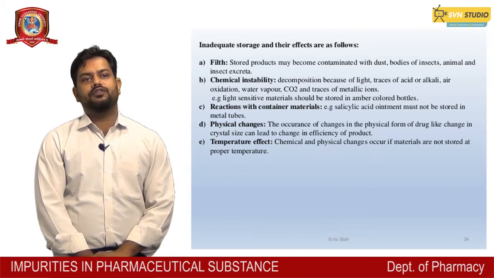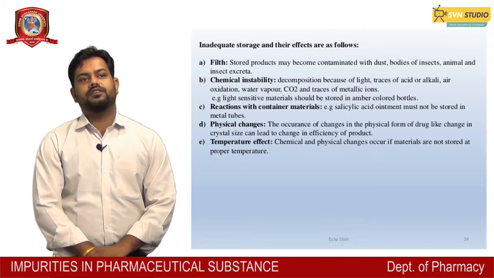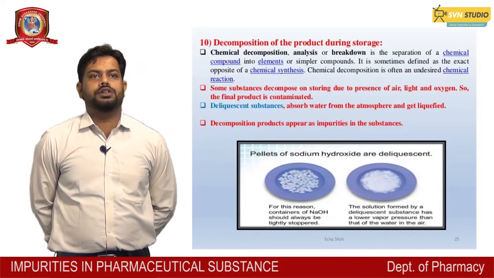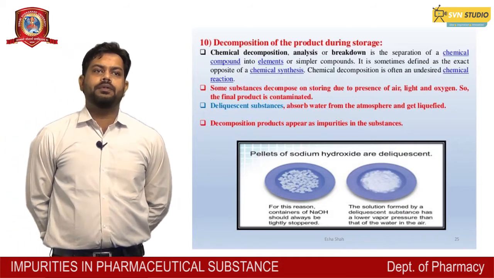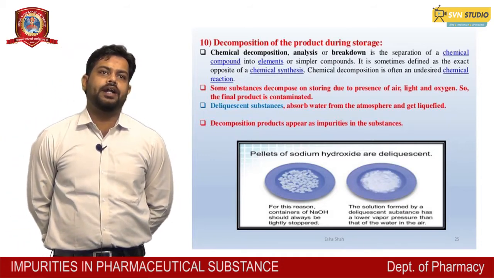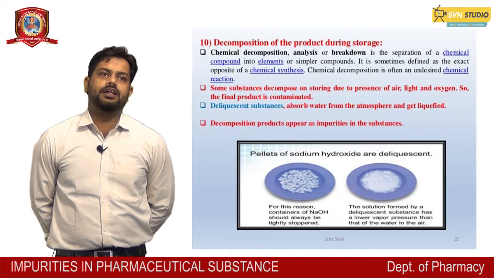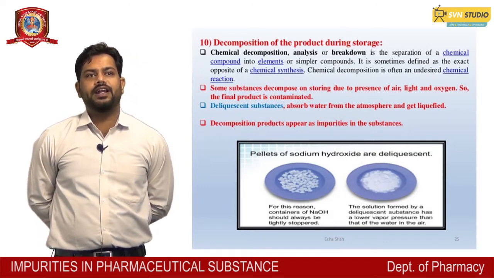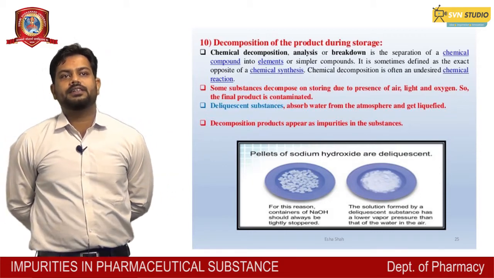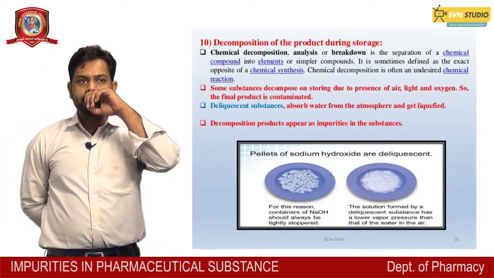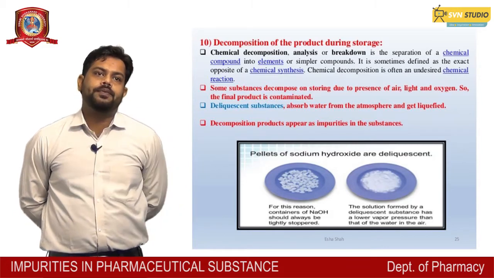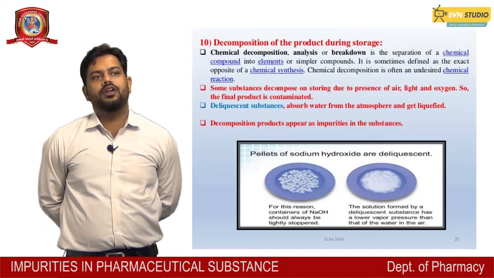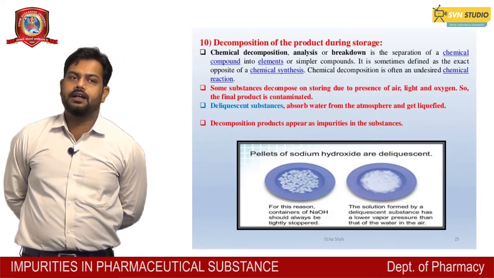Temperature: chemical and physical properties change when the temperature of the substance changes. Decomposition of the product during the storage condition. Chemical decomposition, analysis or breakdown is the separation of a chemical compound into elements or simpler compounds. It's sometimes defined as the exact opposite of chemical synthesis. It means that some substances decompose on storage due to the presence of air, light, oxygen and other harmful gases, and the final product may thus be contaminated.